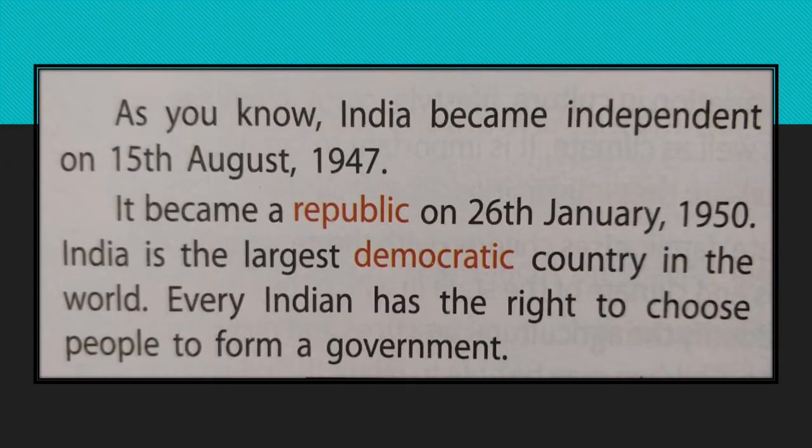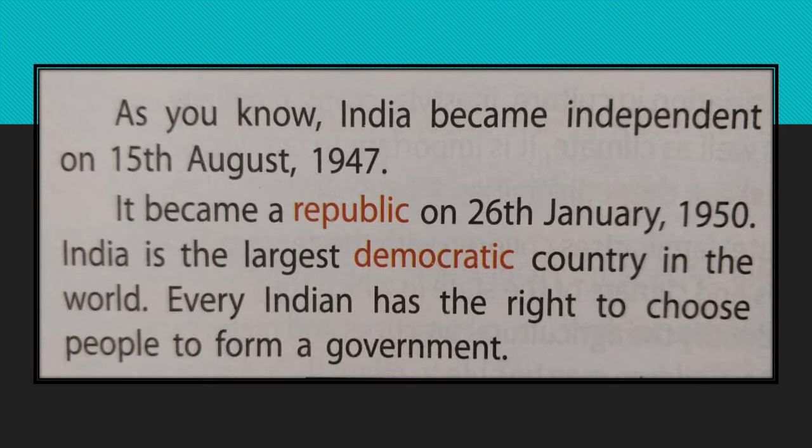As you know, India became independent on 15th August 1947, and before this day, India was under British rule. It became a republic on 26 January 1950, and from this day onwards, India got its own constitution. India is the largest democratic country in the world. Every Indian has the right to choose people to form a government.